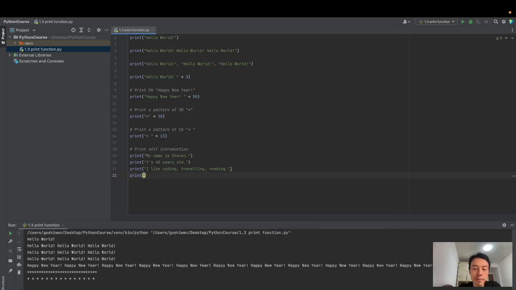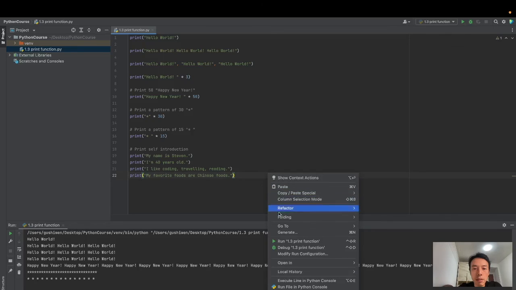Print my favorite foods are Chinese food. Okay, that's all.